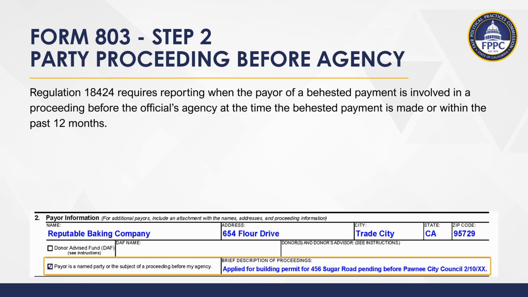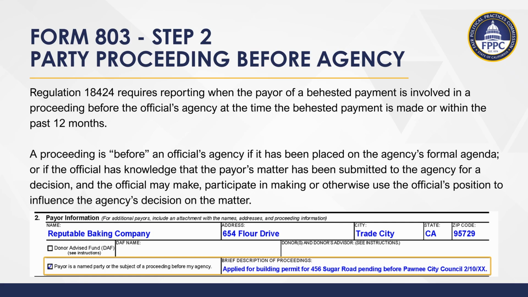FPPC Regulation 18424 requires reporting when the payor of a behested payment is involved in a proceeding before the official's agency at the time the behested payment is made, or within the past 12 months. A proceeding is before an official's agency if it has been placed on the agency's formal agenda, or if the official has knowledge that the payor's matter has been submitted to the agency for a decision, and the official may make, participate in making, or otherwise use the official's position to influence the agency's decision on the matter.